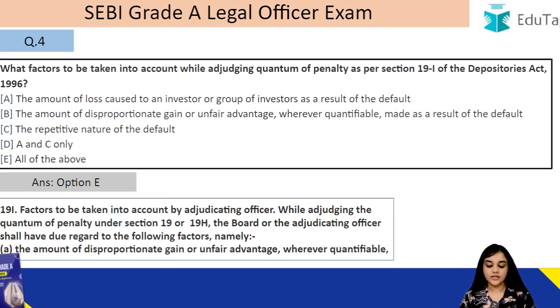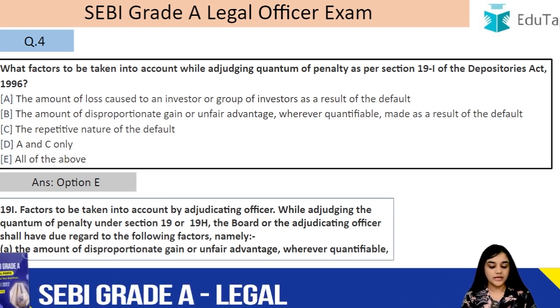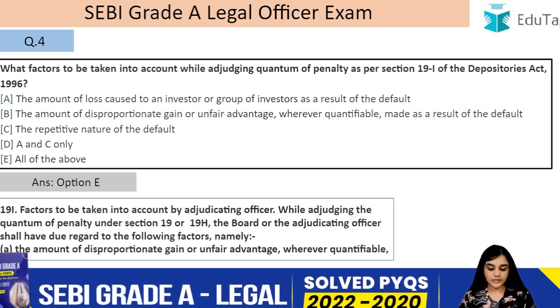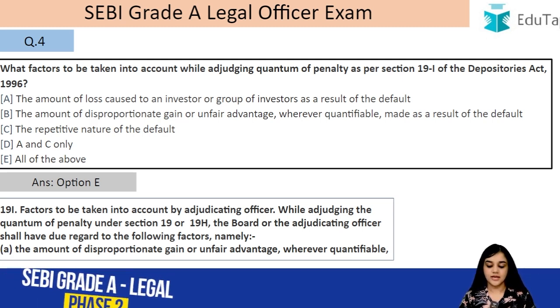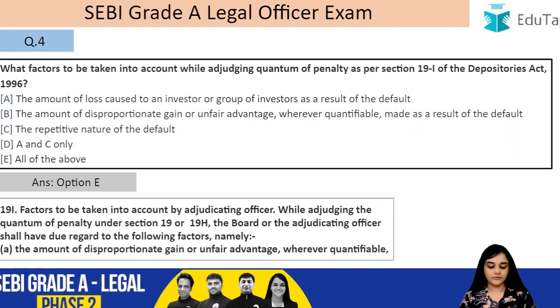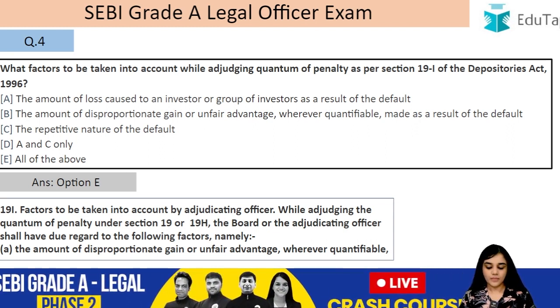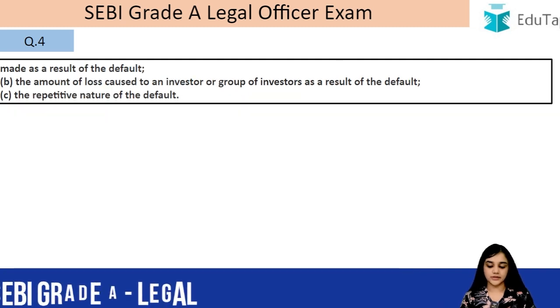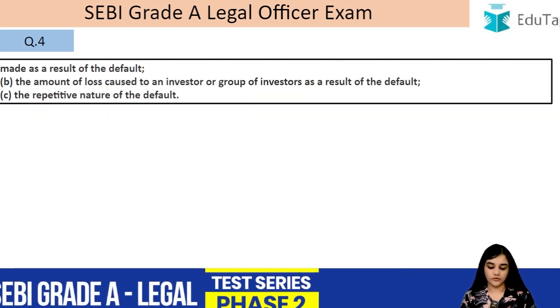Let's read this section. Factors to be taken into account while adjudicating the quantum of penalty under section 19 or 19H. The board or the adjudicating officer shall have due regard to the following factors, namely the amount of disproportionate gain or unfair advantage, wherever quantifiable, made as a result of such default.